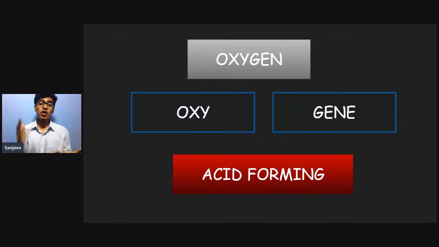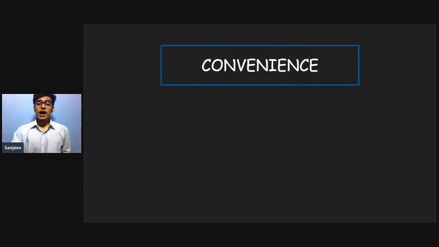So let's answer the question: why are we going to use symbols in place of the whole big equations? We could have just simply written in words that hydrogen plus oxygen gives us water. Why didn't we use that? Why are we focusing so much on using some symbols? So a clear answer to this question is actually convenience.